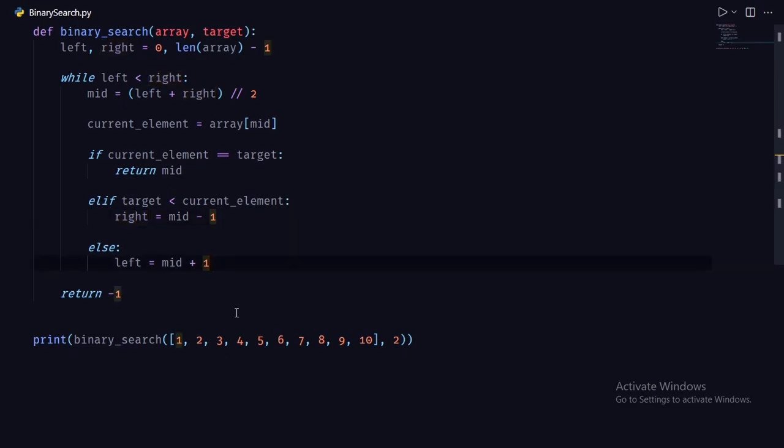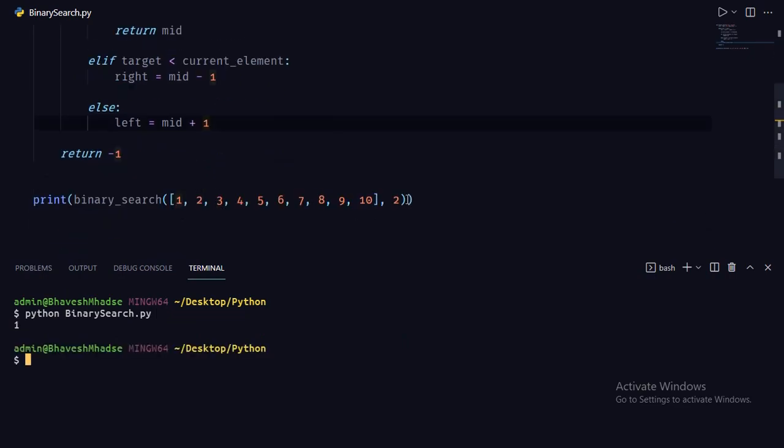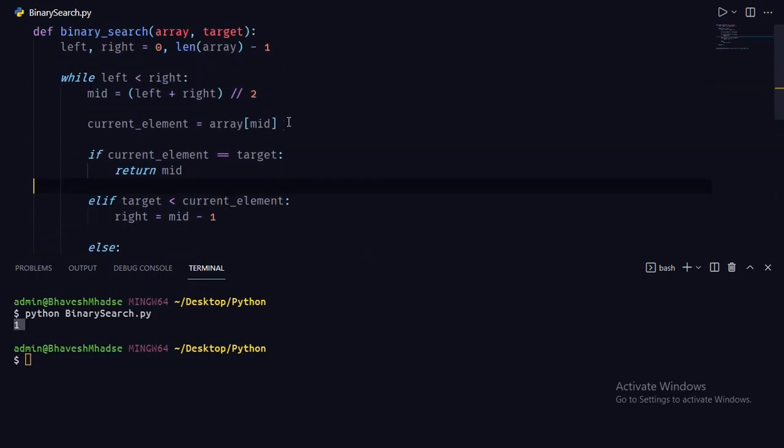So let me go ahead and run this program. As you can see, I have passed in the array and we have to find the position of element 2. So we get 0 1 1 as an answer. So this is the DRY principle. It means don't repeat yourself. So we were first repeating array of mid everywhere in our program. So rather than repeating it, we assign it to a variable and use this variable throughout. So this was a short glimpse of the DRY principle.